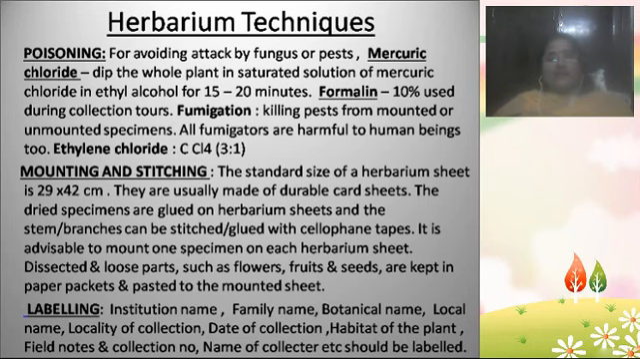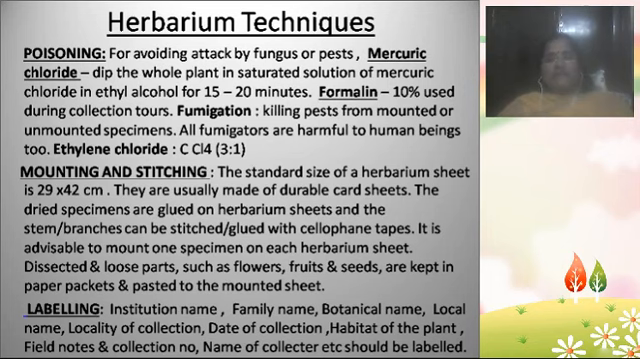If you are going to use mercuric chloride, dip the whole plants in a saturated solution of mercuric chloride in ethyl alcohol for 15 to 20 minutes. Mercuric chloride and ethyl alcohol both should be mixed in a particular proportion, and then the whole plant will be dipped in that solution for 15 to 20 minutes. By doing all this, you are protecting the plant from unwanted fungus or pests